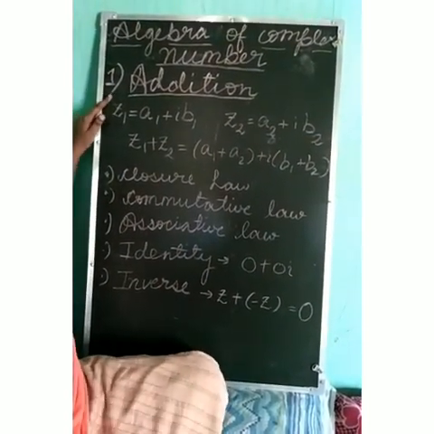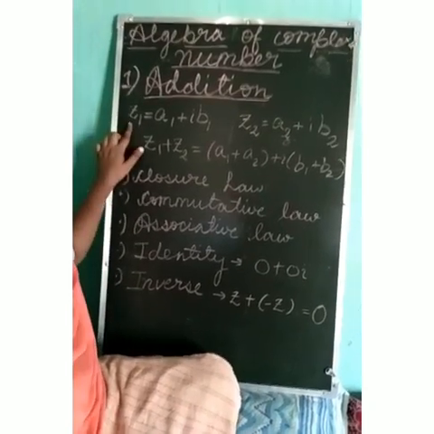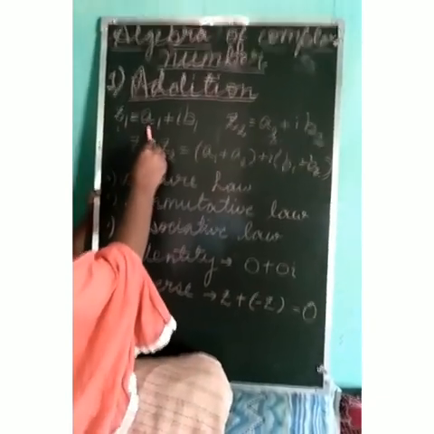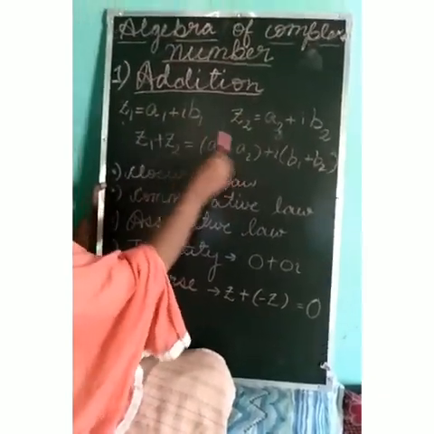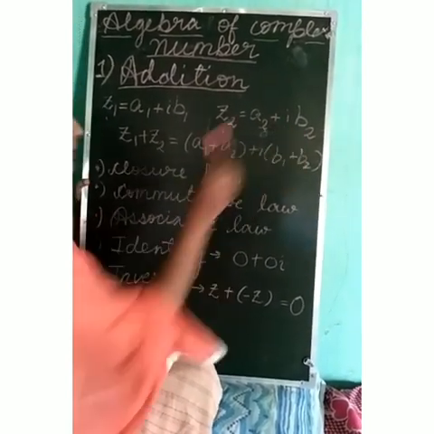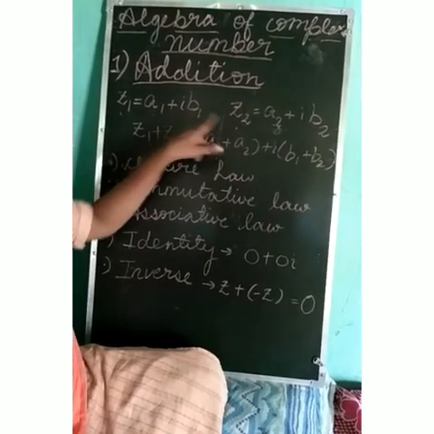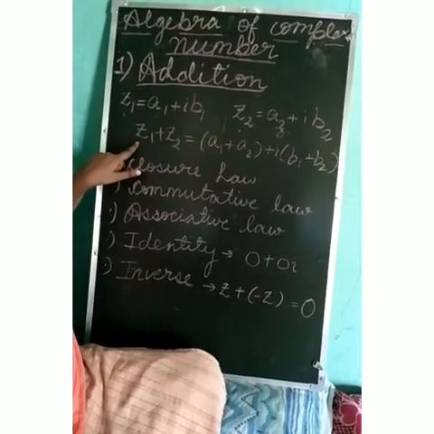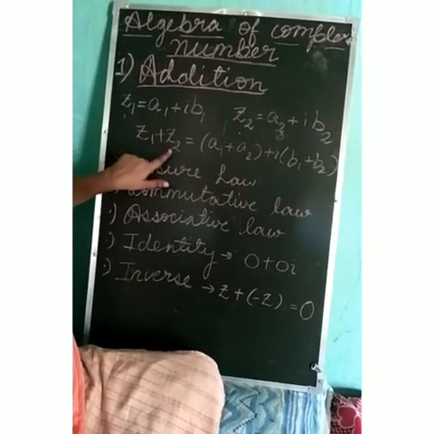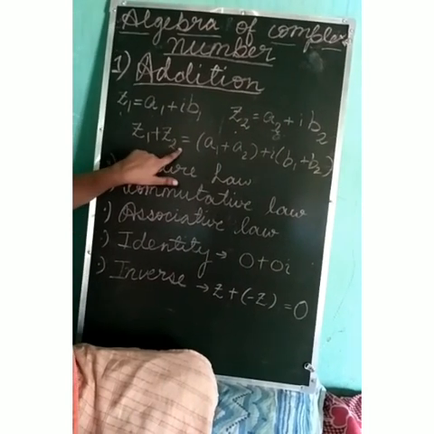Starting with the first property, that is addition of two complex numbers. Let us suppose that we are given two complex numbers. First one is Z1 given as A1 plus IB1 and second one is Z2 given as A2 plus IB2. We are given two complex numbers and we have to add them. So how are we going to do this? We are going to write Z1 plus Z2, that is addition of two complex numbers, will be equal to,